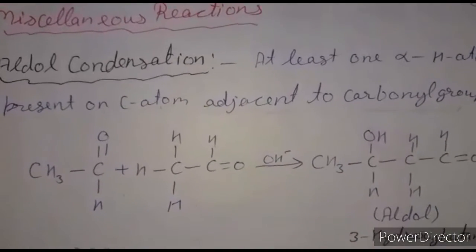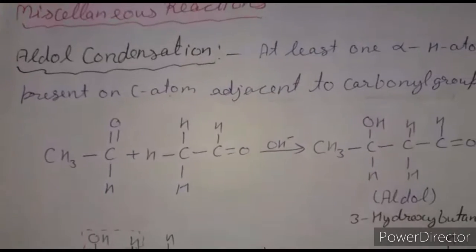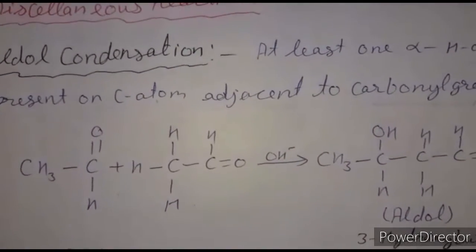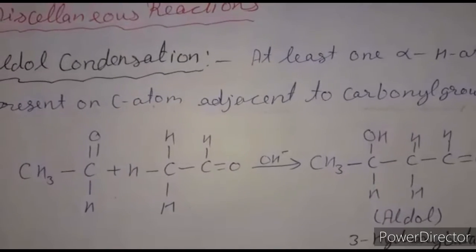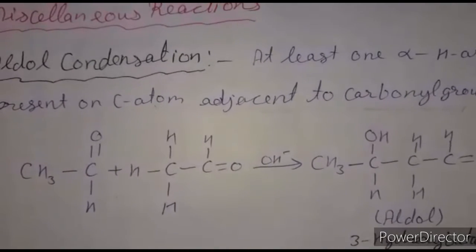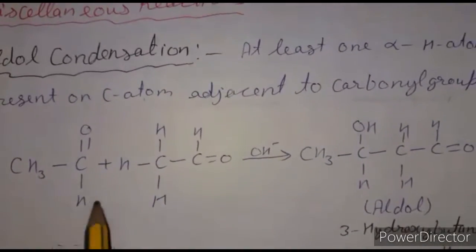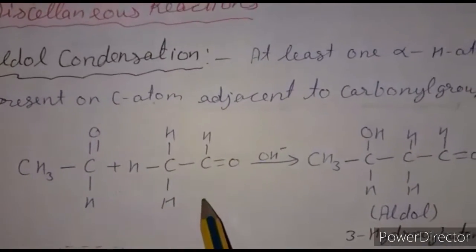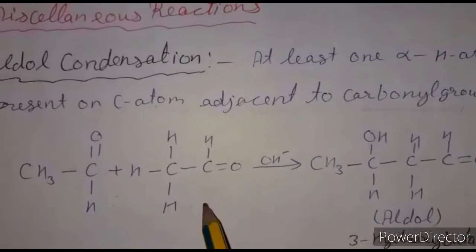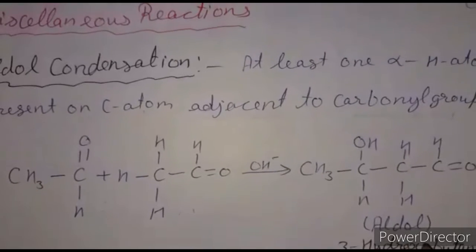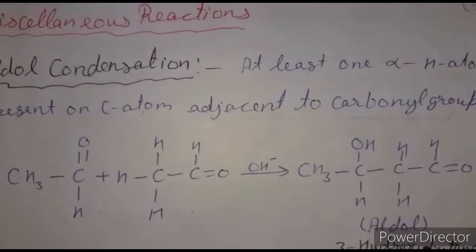We cannot use formaldehyde, benzaldehyde or benzophenone for the aldol condensation, because they don't contain any alpha hydrogen attached to the carbon which is adjacent to the carbonyl group. So when we take two molecules of acetaldehyde and react them in the presence of a basic medium, dilute alkali, it forms a beta hydroxy aldehyde or beta hydroxy ketone.